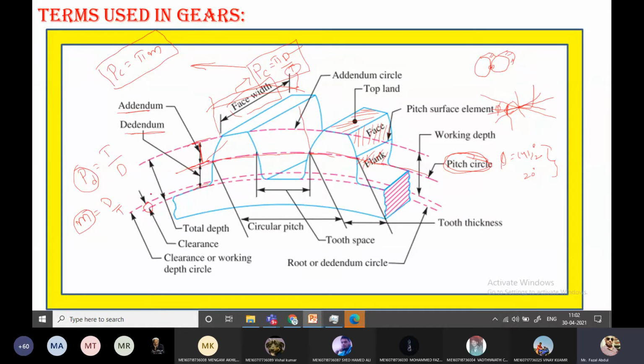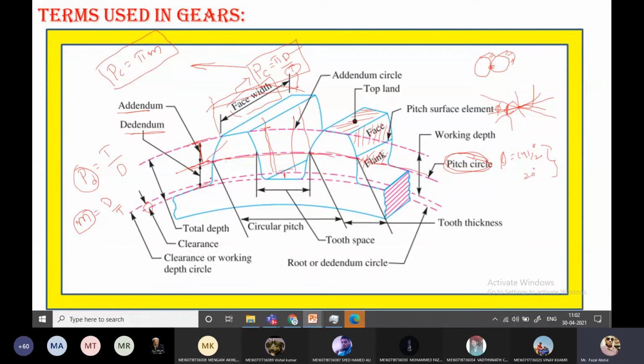This circle is the working depth circle. When the teeth contact, the other tooth is inserted up to here. The rest of the portion from here to here is the clearance, and the engagement of the teeth from here to here is referred to as the working depth.